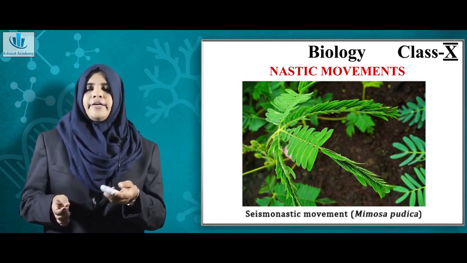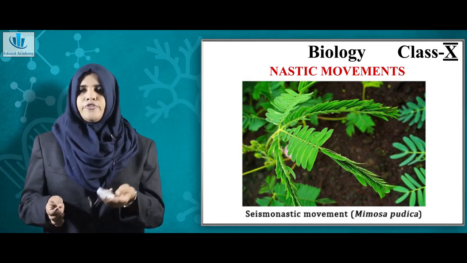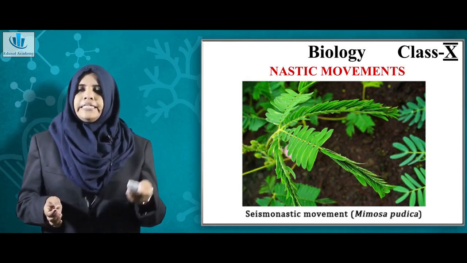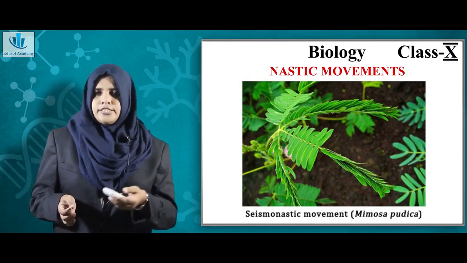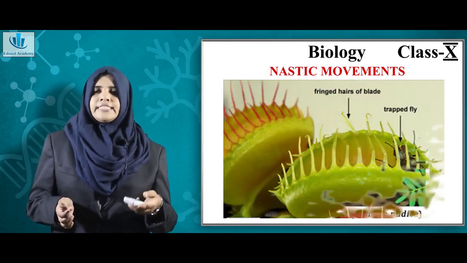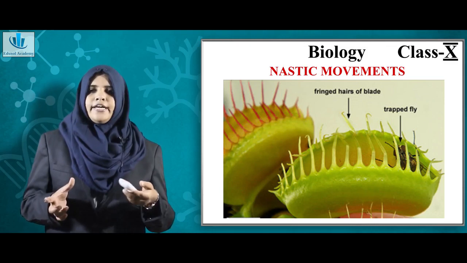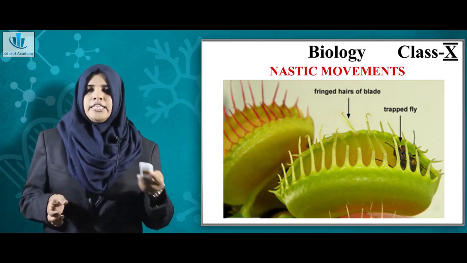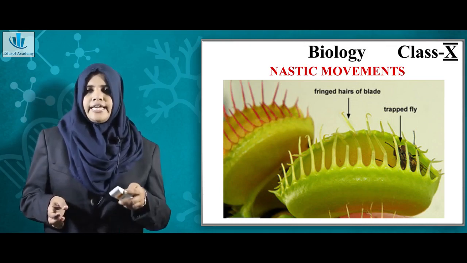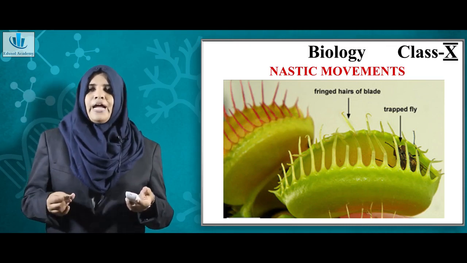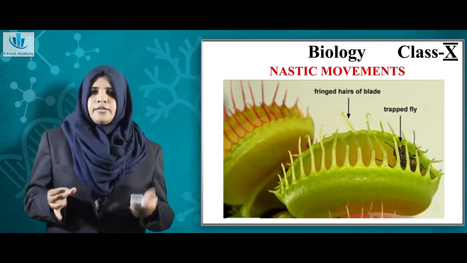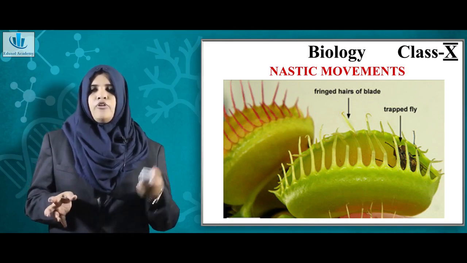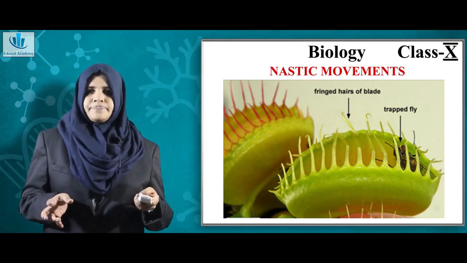That is what is happening in this plant called touch-me-not. When you touch the plant, the leaf droops. So this is an example for nastic movement. Another example you can cite is a plant called Venus flytrap. This plant captures insects. So when this plant captures an insect, there is a movement happening. So that movement can be an example of nastic movement.